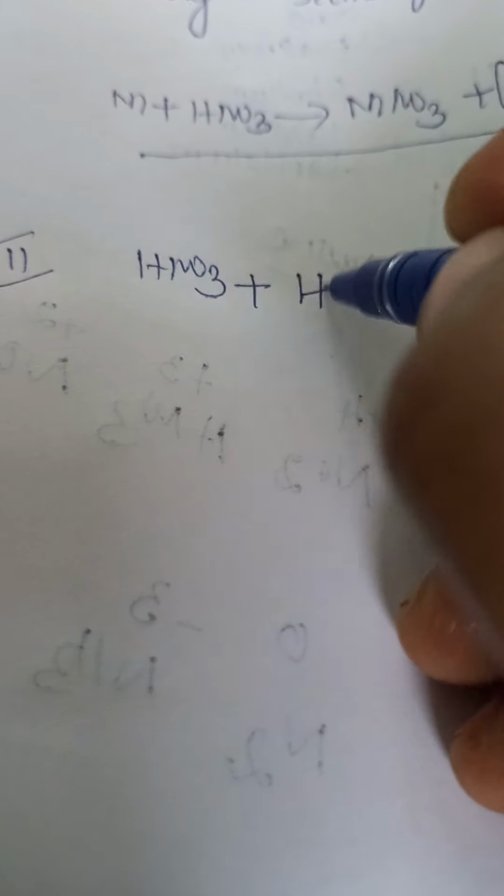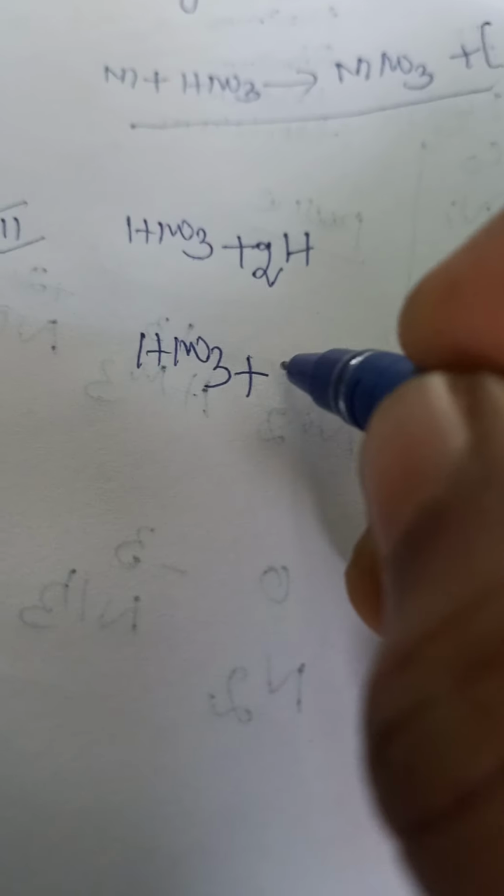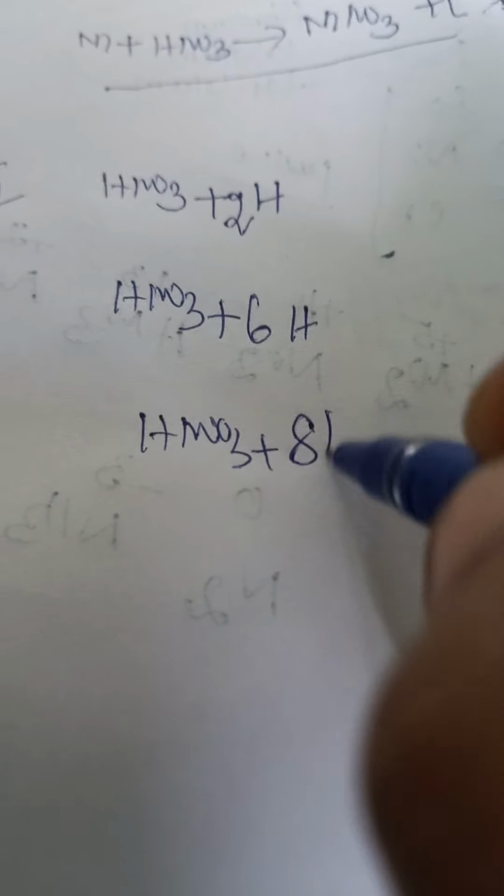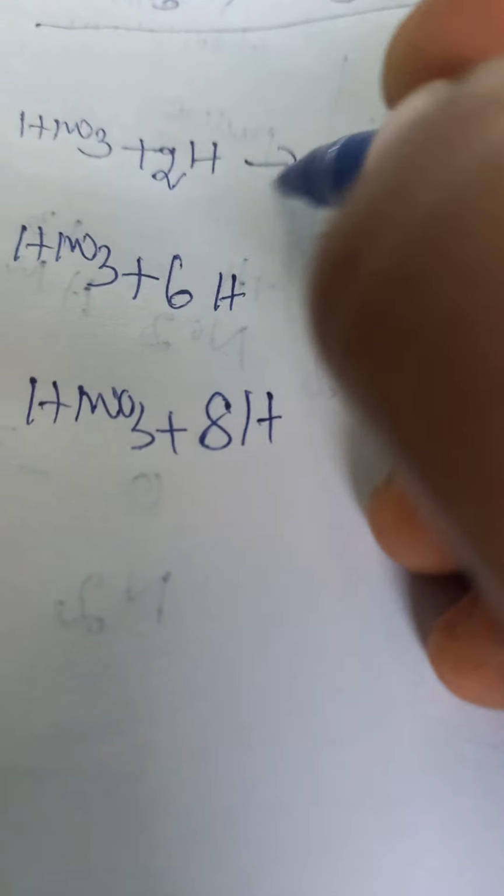Now, secondary, with nitric acid. This nascent hydrogen reacts in different moles. If it is 2 nascent hydrogen, 6, or 8 hydrogen, see what products we are getting.